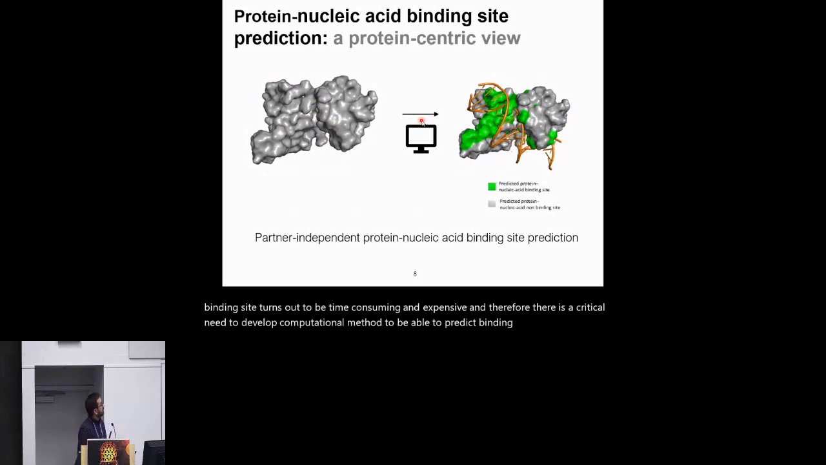And typically, these methods take a protein-centric view of the problem. In other words, they start from the protein structure in its unbound form and try to characterize or predict the binding sites. So you go from the protein monomer, here shown on the left, and then predict the binding site without any knowledge of the partner nucleic acid. And this is why this problem is also known as the partner-independent protein nucleic acid binding site prediction problem.